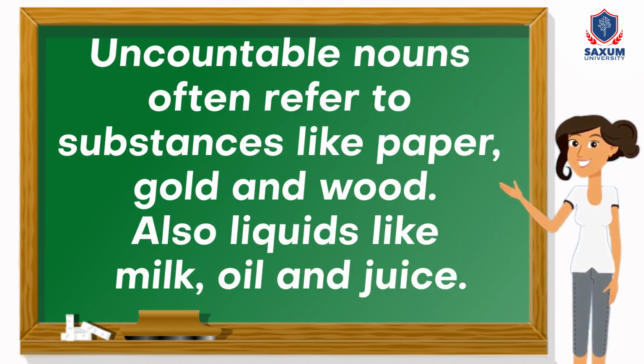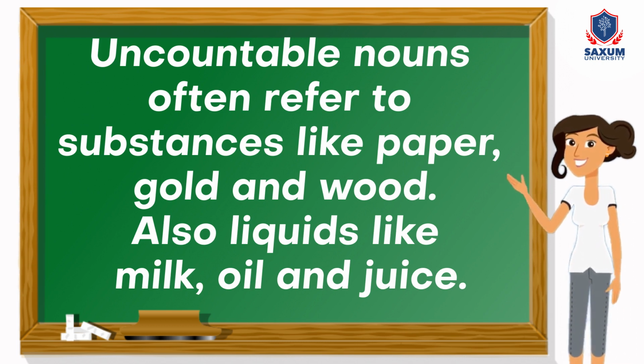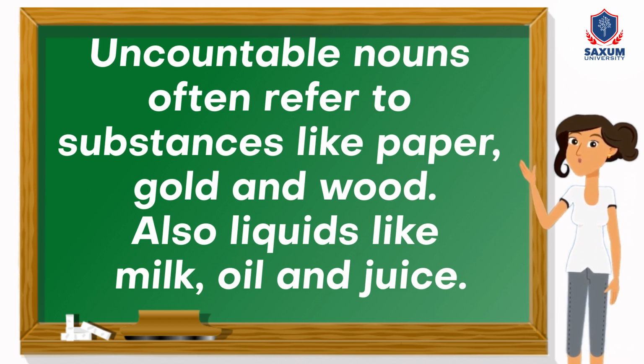Uncountable nouns often refer to substances like paper, gold, and wood. Also liquids like milk, oil, and juice.